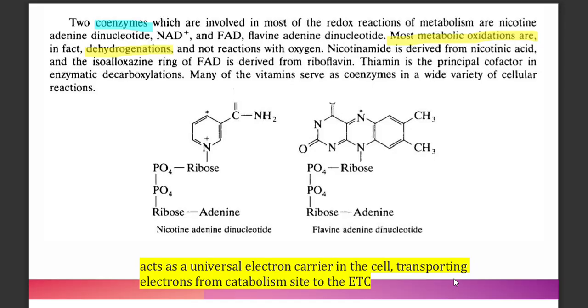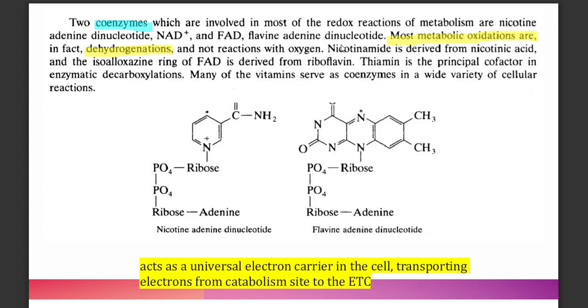So aside from the energy currency, you also need your coenzymes, and there are two significant coenzymes involved in most of the redox reactions in metabolism. One is NAD, or nicotinamide adenine dinucleotide, and the other one is FAD, or flavin adenine dinucleotide.